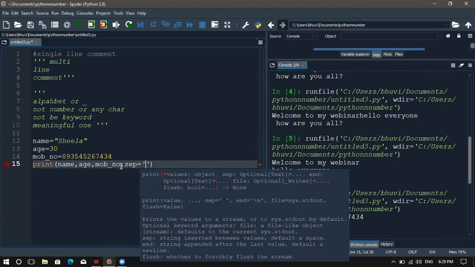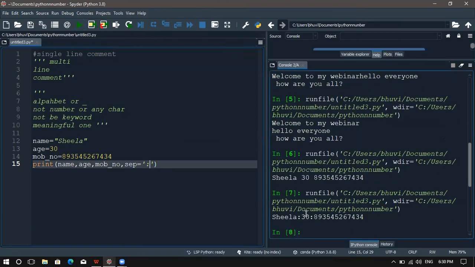In the quotation, I'm giving colon. So after comma, it will put colon here. Now I'm running this program. You can see Sheila colon 30 colon and the mobile number. So the separator will be helpful to separate each object in your print function. Okay. Are you able to understand this?